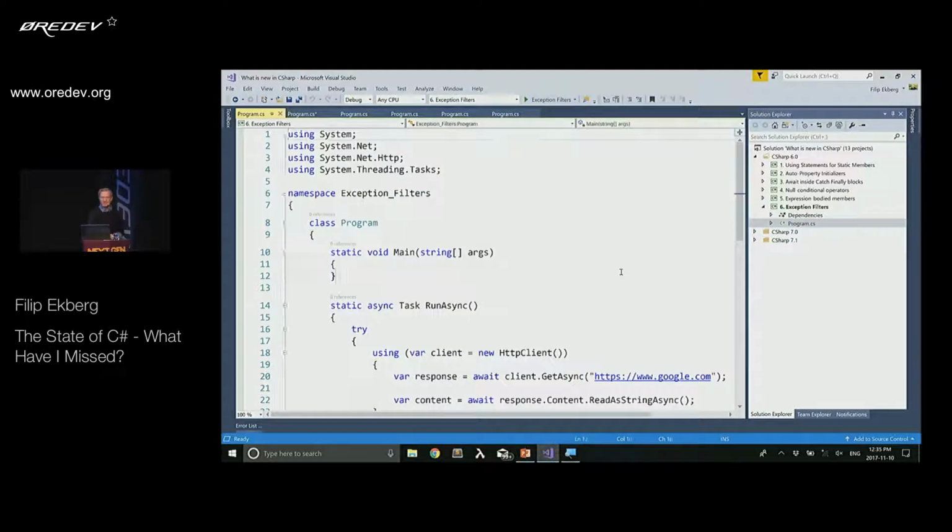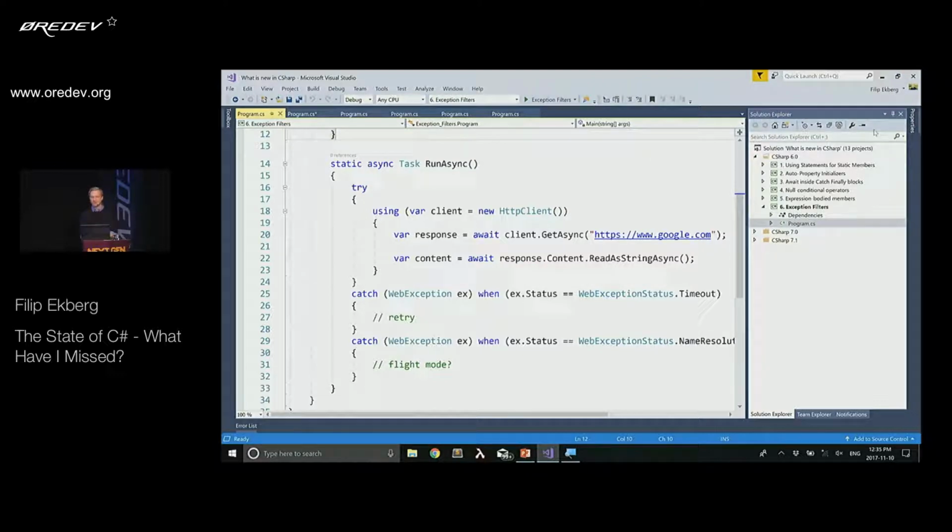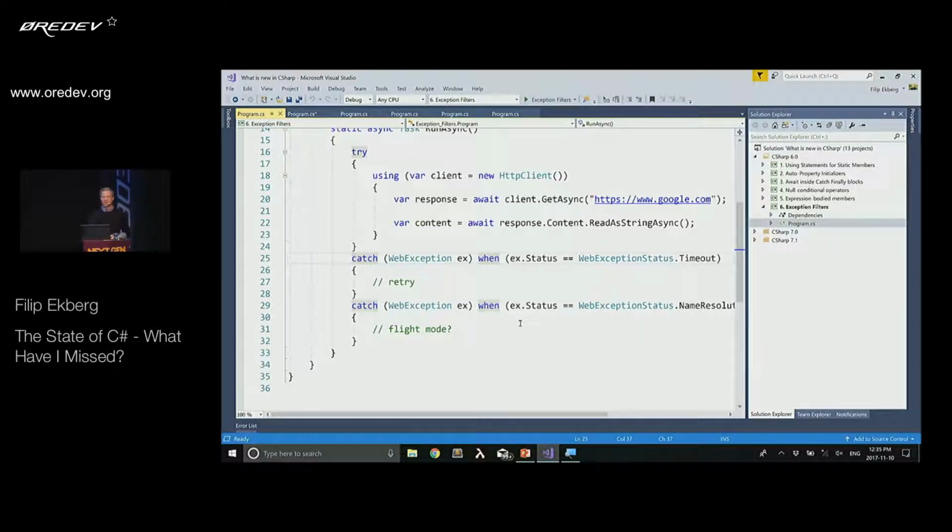Now, finally, in C#6, they added exception filters. Now, imagine that I'm doing this web call here. I'm saying, go ahead and grab the data from google.com, and then I catch an exception down here and say, well, catch this exception, which is the web exception, when the status is a timeout. Then we might want to do a retry. And in the second case, I'm saying, well, if there's a name resolution failure, which means that the DNS is probably down, we can do something else. We can indicate that the application is in flight mode, or the computer doesn't have Wi-Fi or something like that.